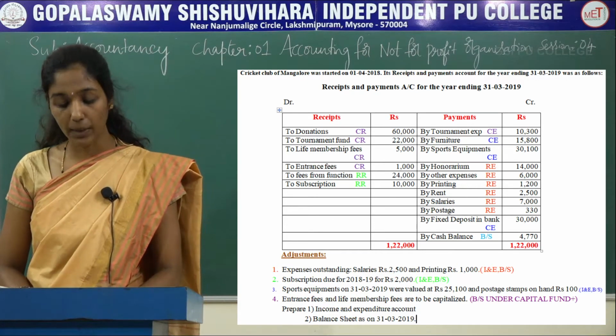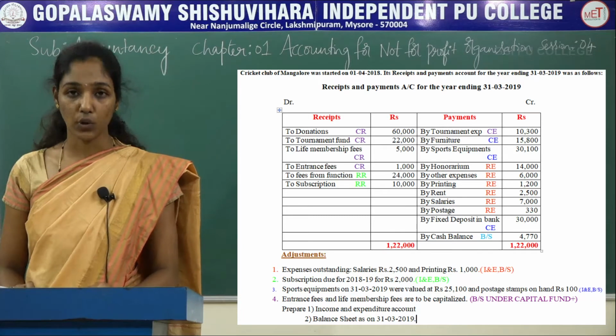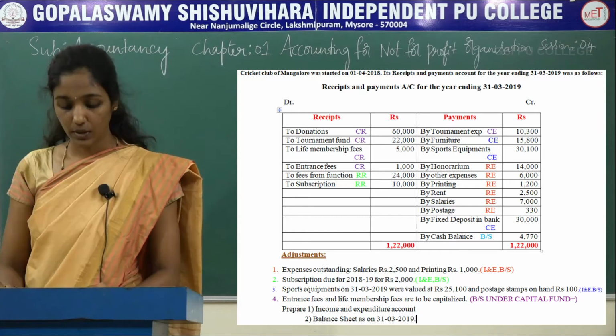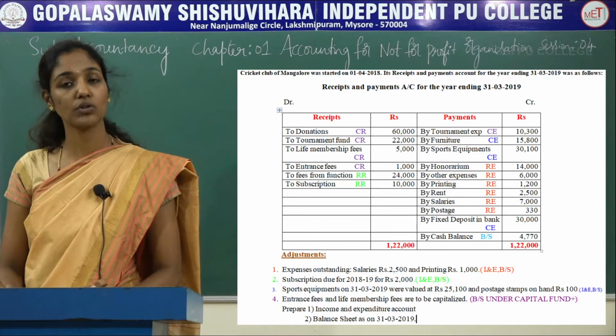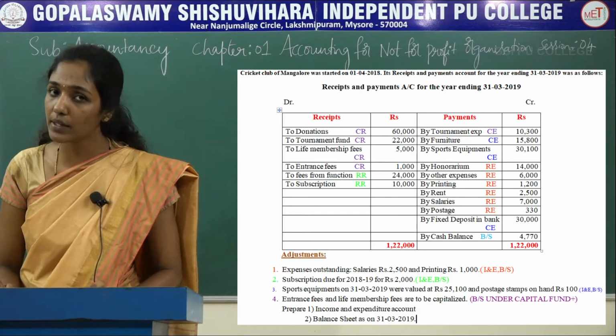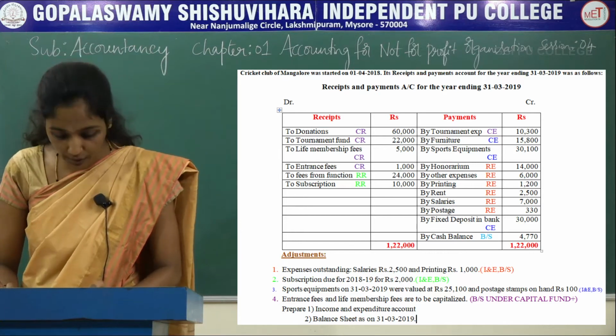So in the receipts and payments account, on the receipt side, the first receipt is donation. It is treated as capital receipt. The next, tournament fund, is also treated as capital receipt. Life membership fees is always treated as capital receipt and it should be added to the capital fund.